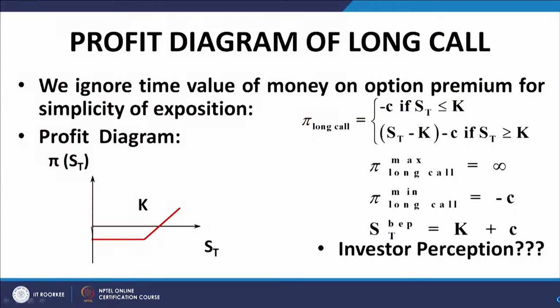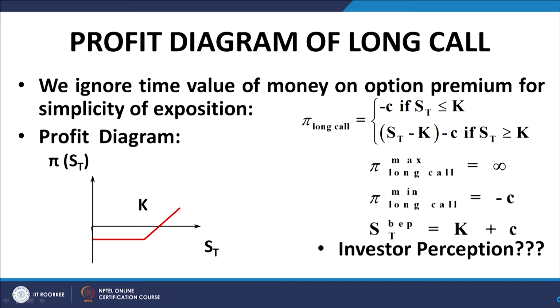That being the case, what we try to do is work out the payoffs or the profits from various options or combinations of options at various levels of stock prices. That graphical depiction is called the profit diagram or the payoff diagram, and the mathematical function that represents it is referred to as the payoff function or the profit function. As an illustration, we have here the profit diagram of a long call.